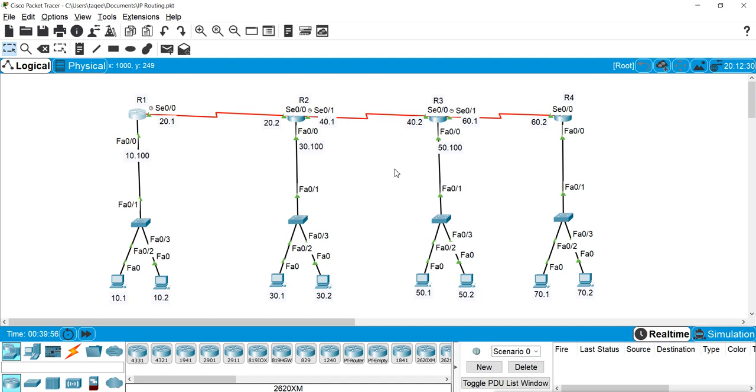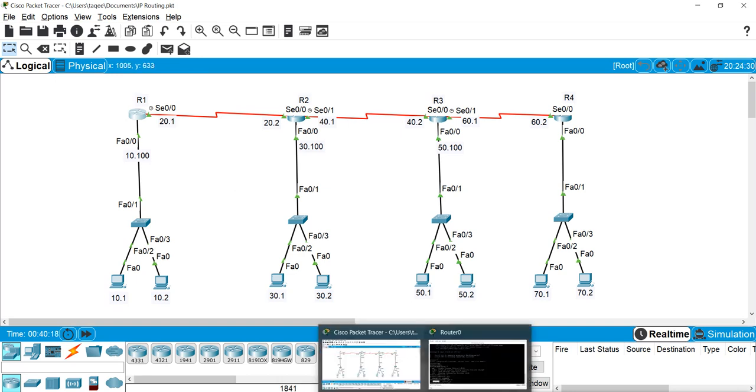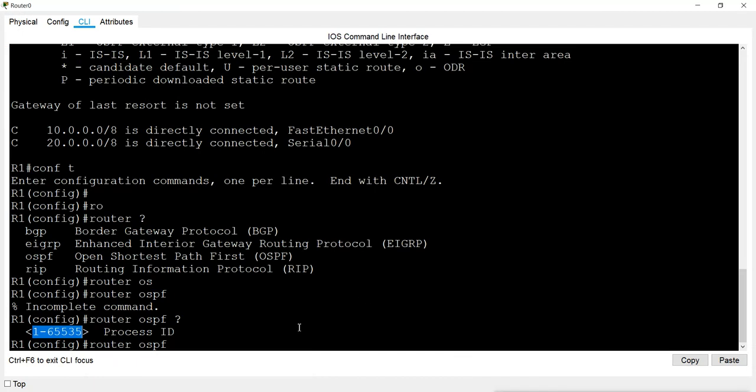Otherwise, in a big network we can have multiple different networks connected to a single router, and also we have multiple different processes configured in a single router. So this OSPF basically is a very complex routing protocol. It is not that easy like RIP or even IGRP. It is not that easy to configure and easy to manage. It is actually a very complex routing protocol.